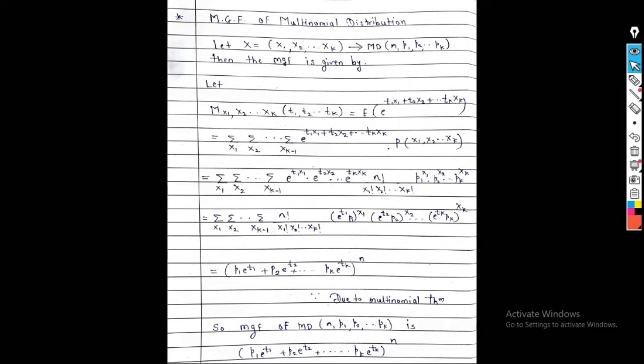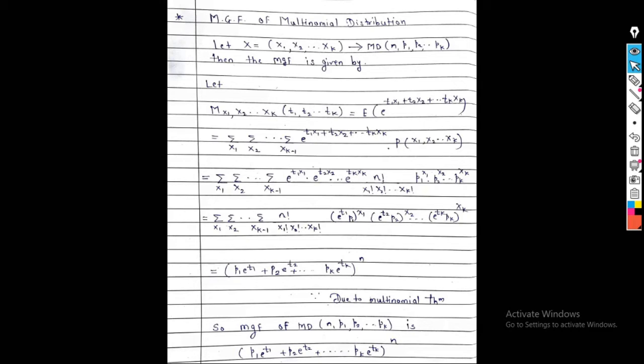So we can write summation over x1, summation over x2, up to summation over k minus 1, into e raised to t1 x1 plus t2 x2 plus ... tk xk, into the probability of x1, x2, ..., xk.